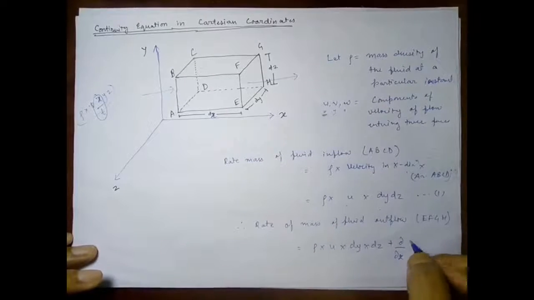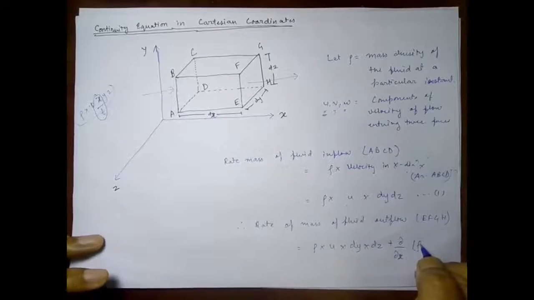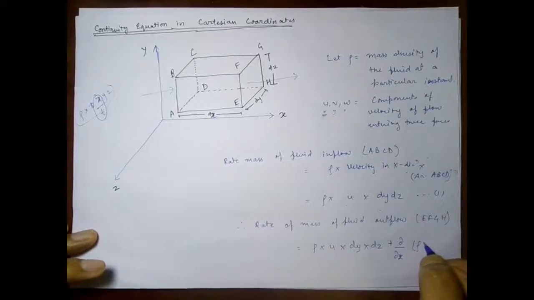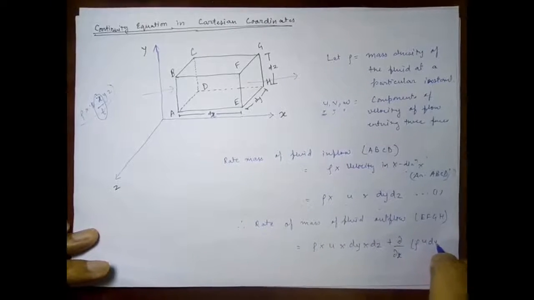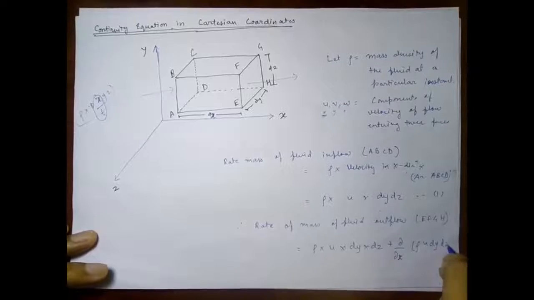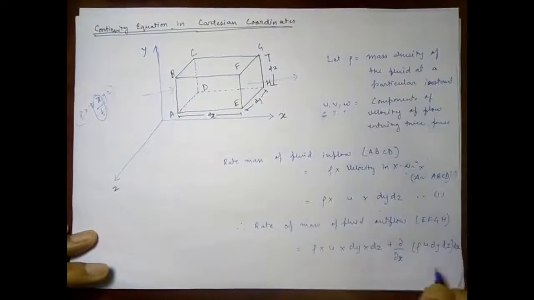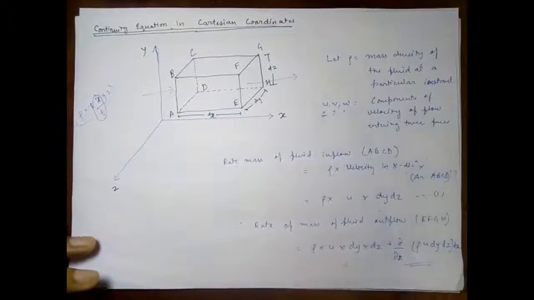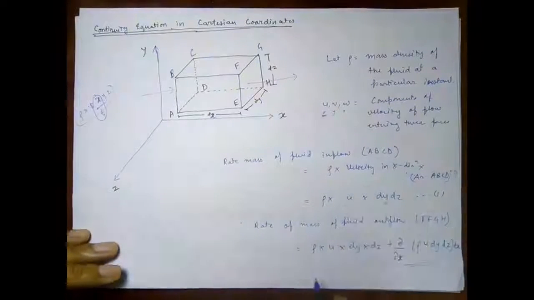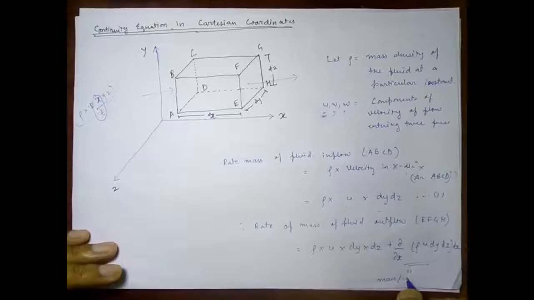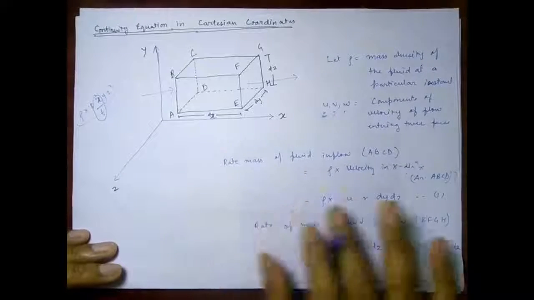Just remember the gains which we had studied in the stress tensor part in the previous chapter in fluid statics. It is quite similar to it, and we will have the gain like this. So this gain is basically equal to the mass per unit time and in the x direction only.